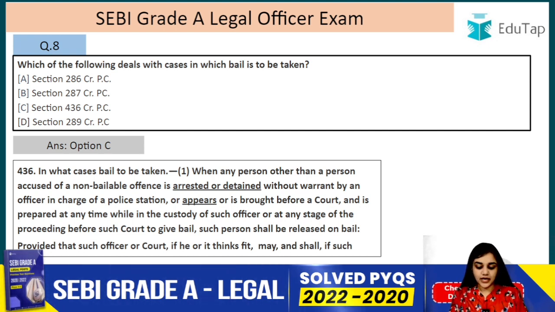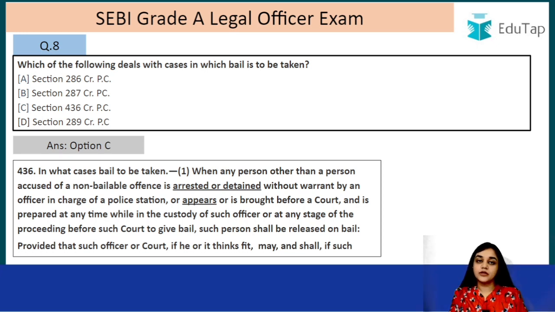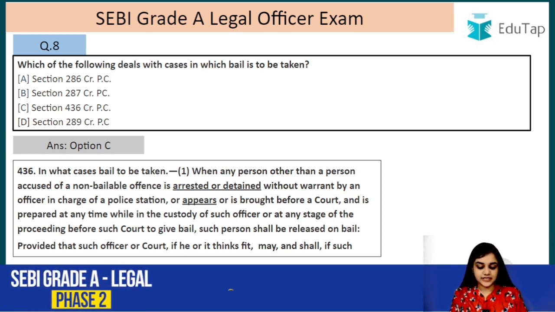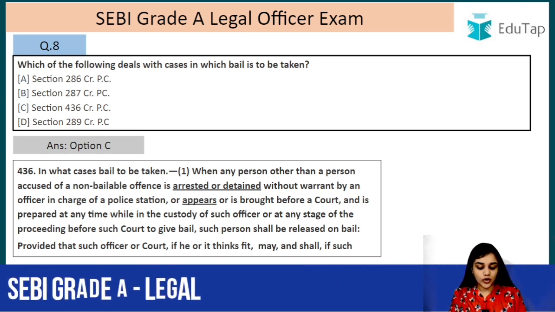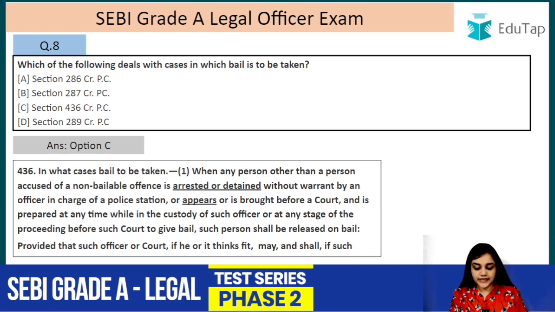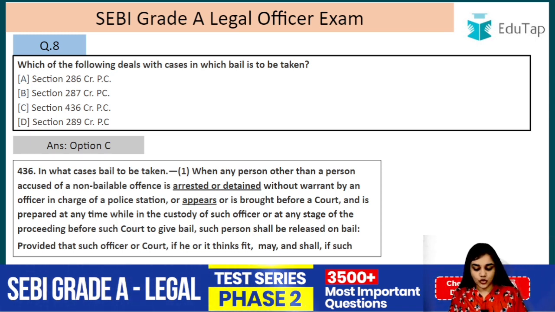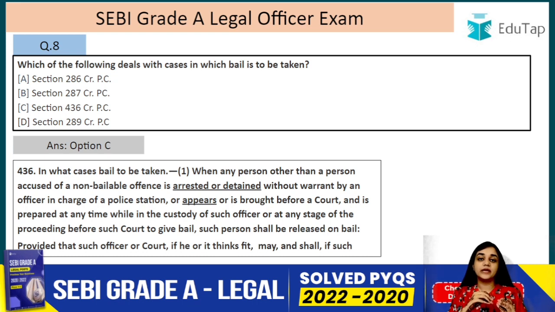When any person other than a person accused of a non-bailable offence, that is a bailable offence, is arrested or detained without warrant by an officer in charge of a police station, or appears, which means he voluntarily appears, or is brought before a court and is prepared at any time while in the custody of such officer or at any stage of the proceeding before such court to give bail, such person shall be released on bail. Any such person who is ready to meet the conditions of bail, in case he is granted bail, right?